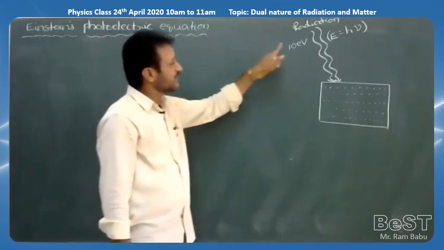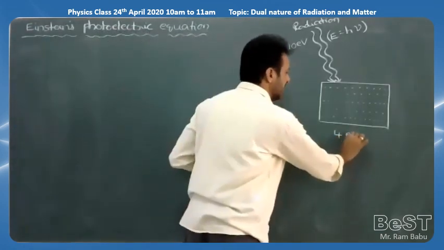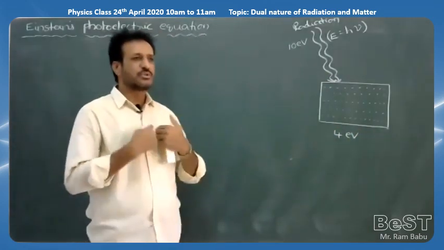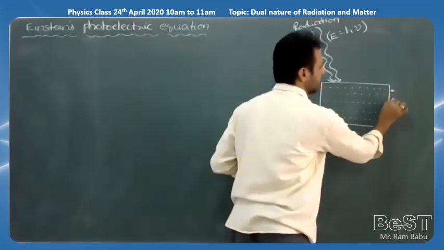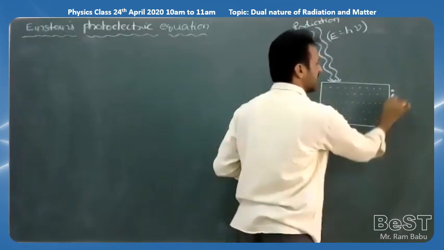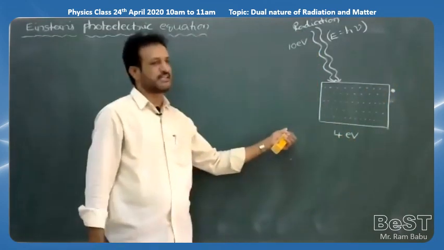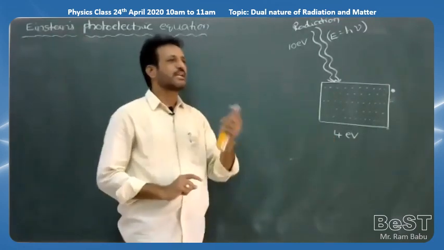But out of the 10 electron volt, 4 electron volt of energy is useful in ejecting electrons from the metal surface, or throwing electrons from the metal surface. So electrons come outside like this. Whenever one electron comes outside, how much energy are we saying? 4 electron volt. So this 4 electron volt is also called the work function.